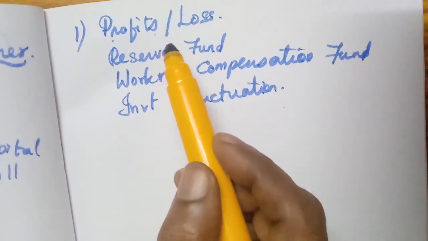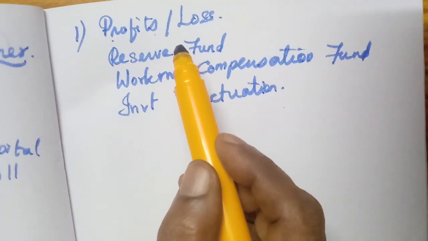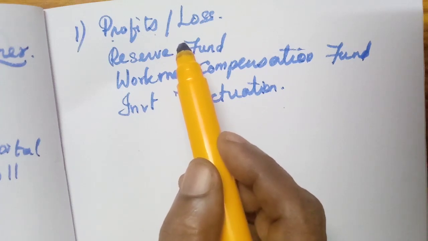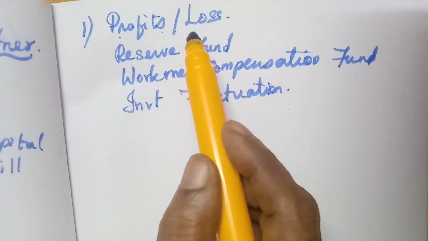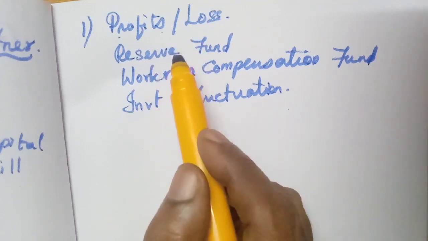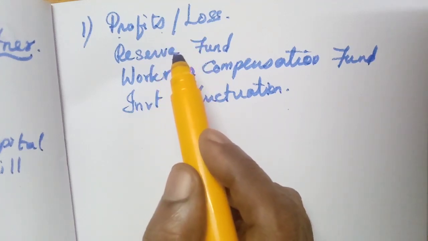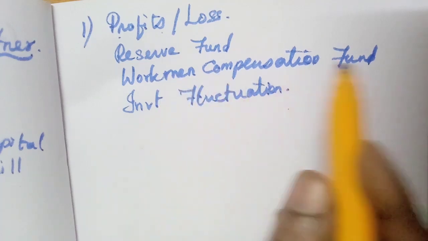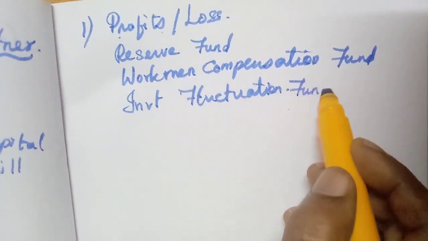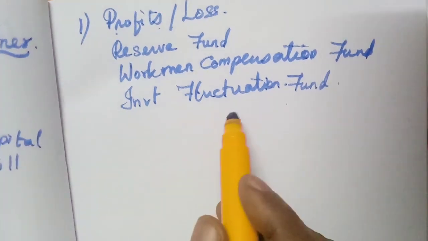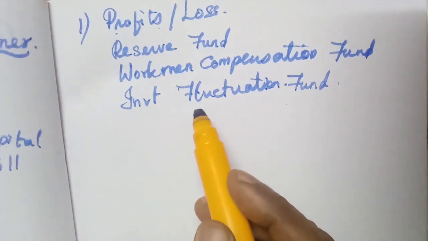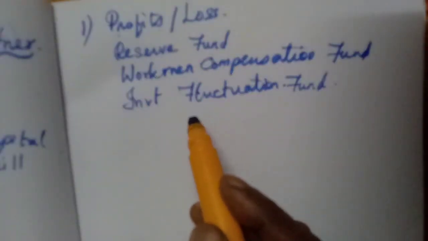Or if the business has incurred loss continuously, that is the inefficiency of the partners, so that must be borne by all the partners. Any reserve fund, workman compensation fund, investment fluctuation fund, they have provided from their profits, so that must also be credited to the partners in their old profit sharing ratio.